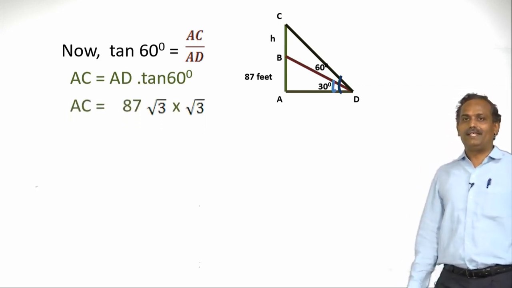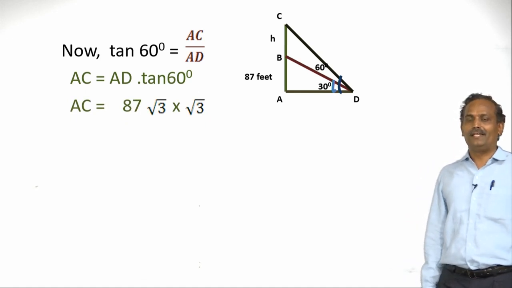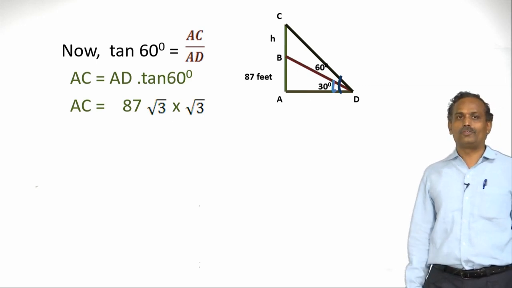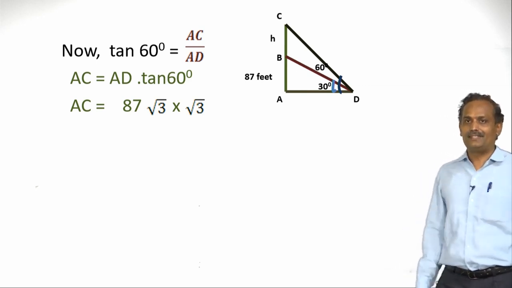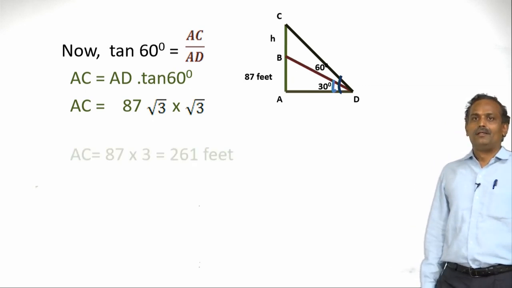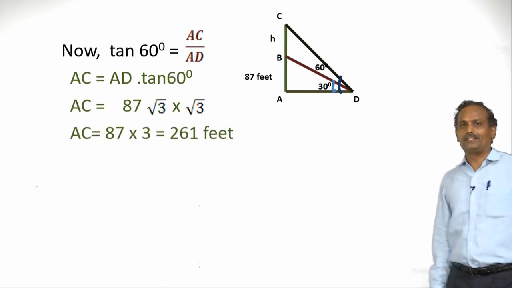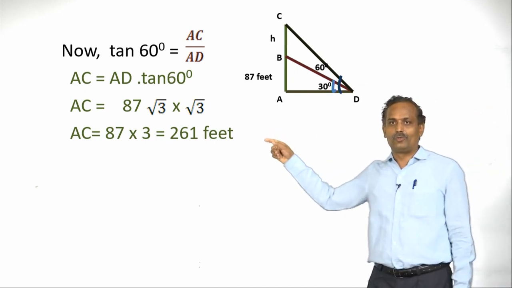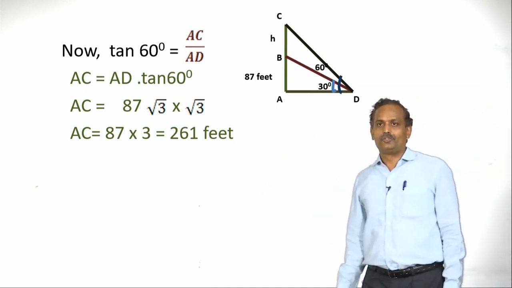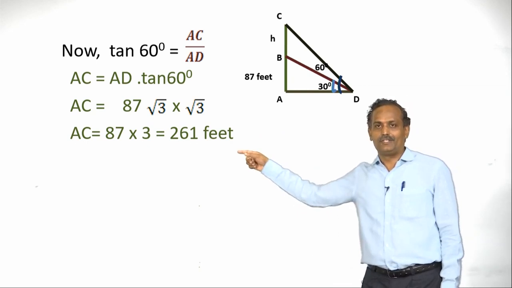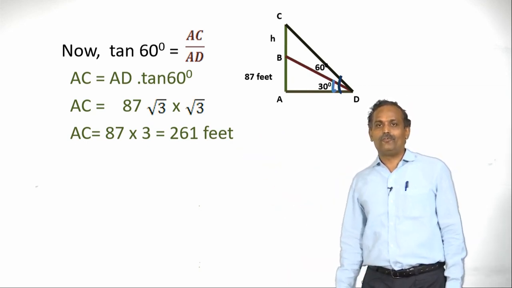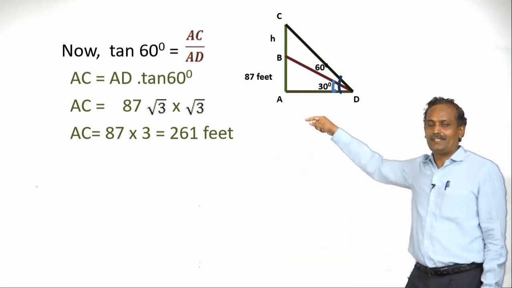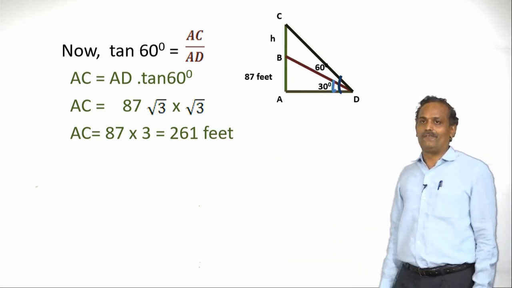Now AC is equal to, let us substitute, AD is 87 root 3 and tan 60. What is the value of tan 60? Tan 60 is root 3. Now AC is equal to 87 into root 3 into root 3, and root 3 into root 3 is 3 itself. So 87 into 3 is 261 feet. So we have found the total height AC, it is 261 feet.